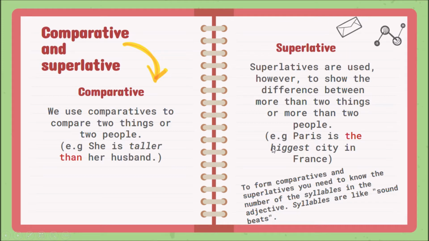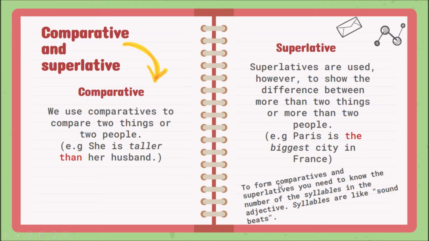In the superlative, we use the superlative to show difference between two or more things or people. For example, Paris is the biggest city in France. De todas las ciudades de Francia, París es la más grande. I'm comparing Paris with all the cities in France. Ya estoy comparando París con todas las ciudades de Francia.